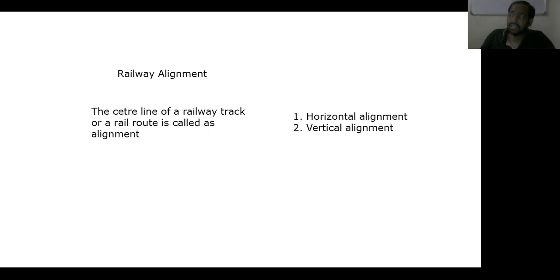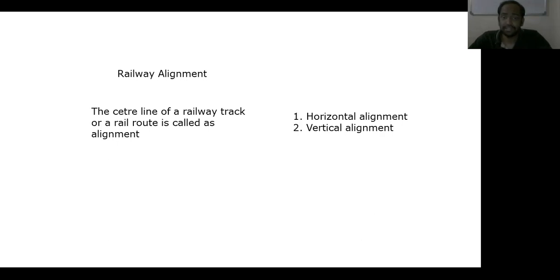Whenever we construct a railway track without considering beautiful locations, then we can say that alignment is not a good alignment, because when people are traveling through beautiful locations, the locations themselves can reduce some strain and stress, and can also reduce some discomforts of the passengers. Understand?